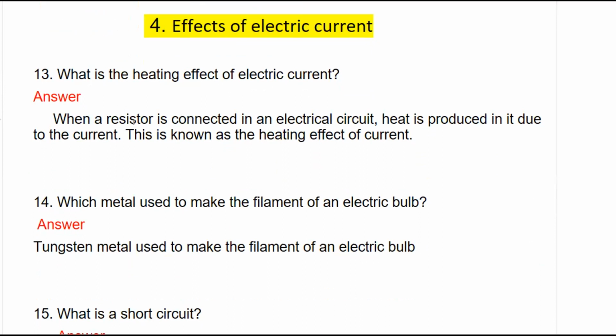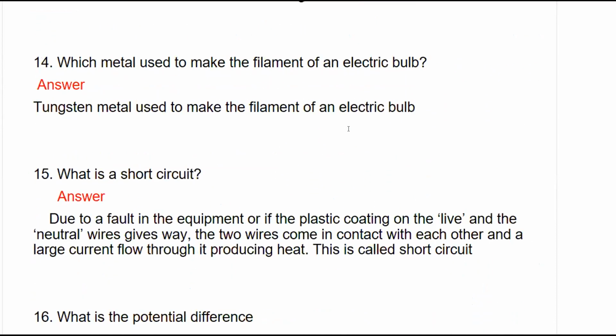That is, when a resistor is connected in an electrical circuit, heat is produced in it due to the current. This is known as heating effect of electric current. Next question is, which metal is used to make filament of an electric bulb? Tungsten metal is used to make the filament of an electric bulb.